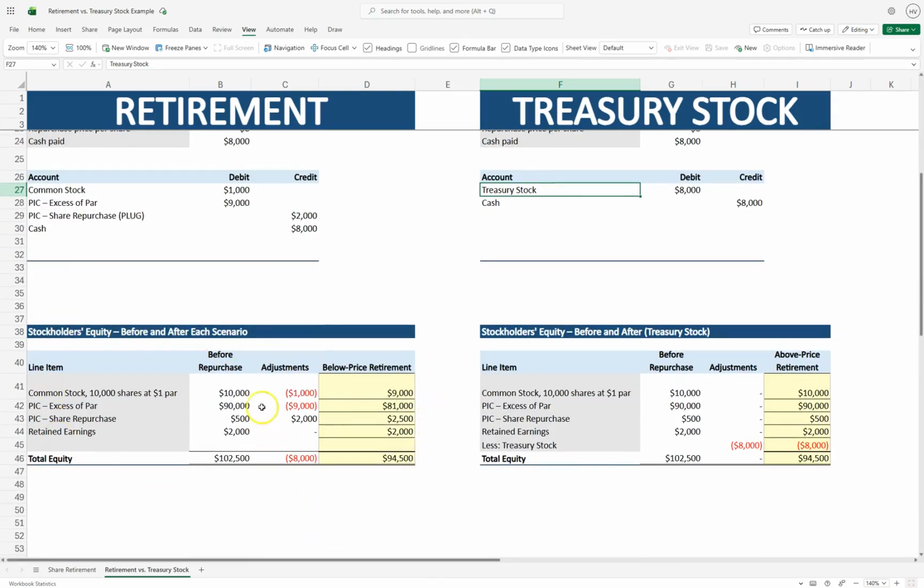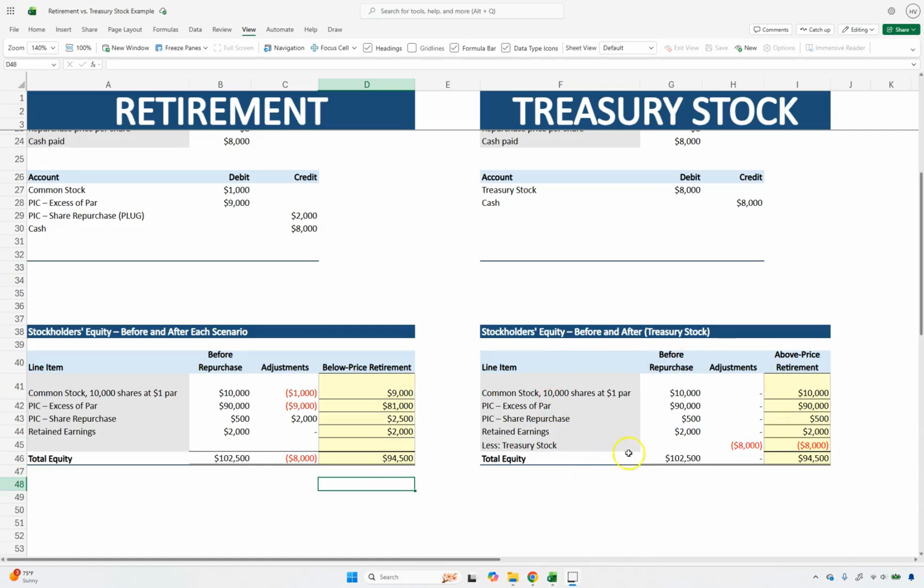In our shareholders' equity scenario for retirement, here we have the same before, the 102,500, and I record all my adjustments for this repurchase of the shares in retirement for $8,000. And now I have my below-par retirement, and my shareholders' equity is $94,500.